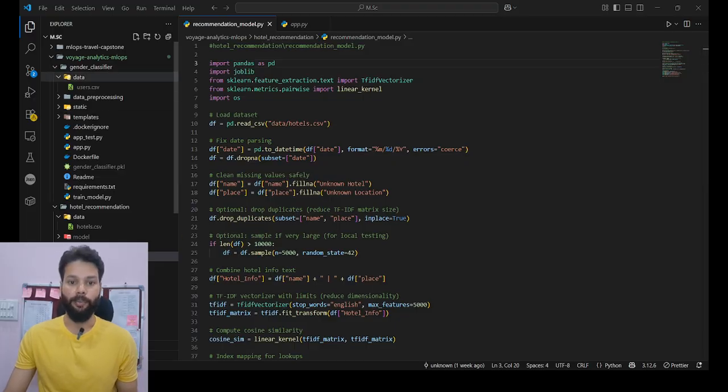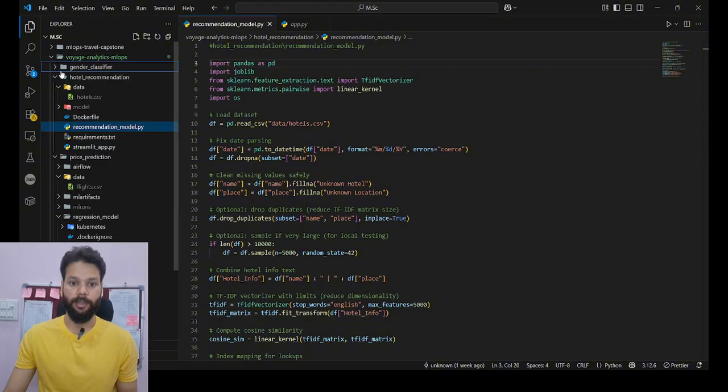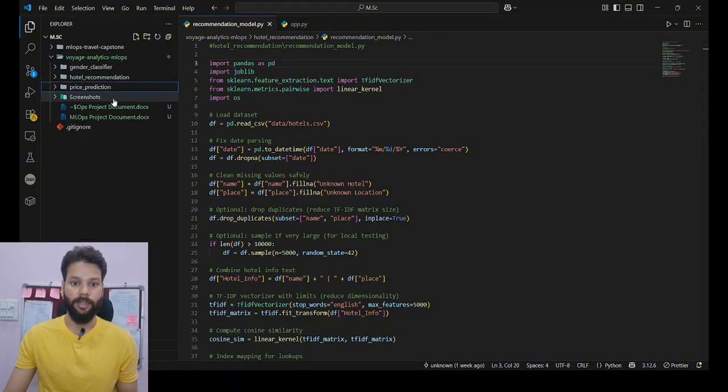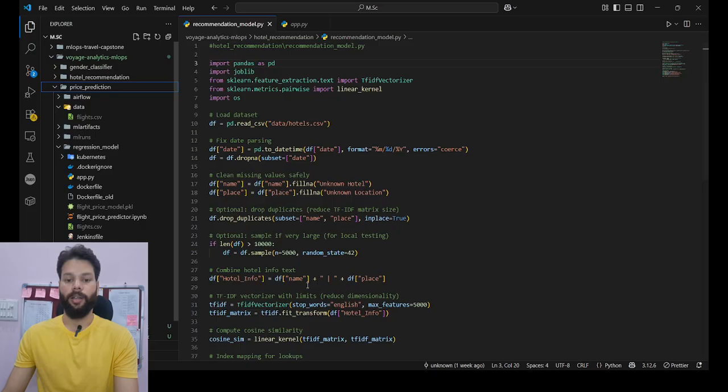So let me move ahead. Let me close all of these, which are not in focus. So we have this one now.